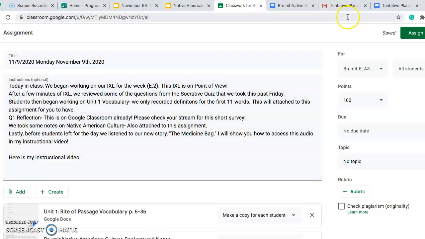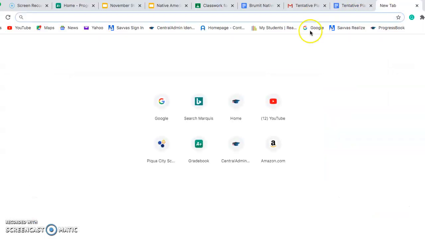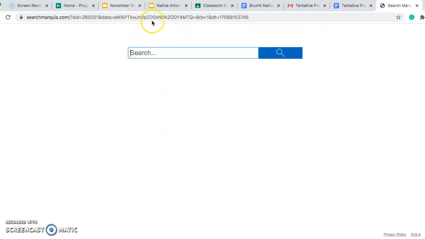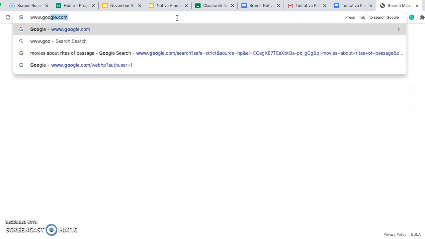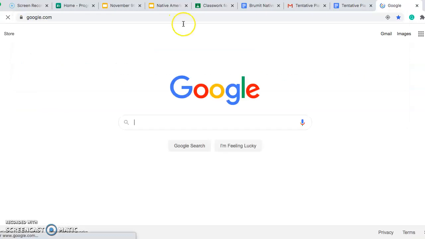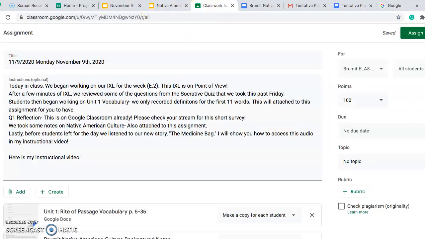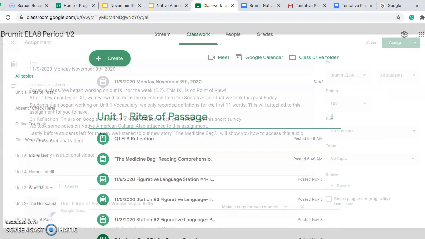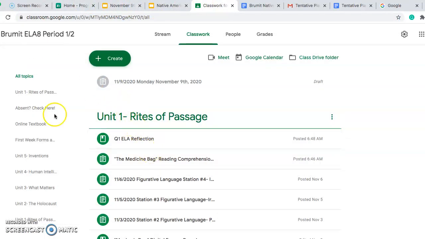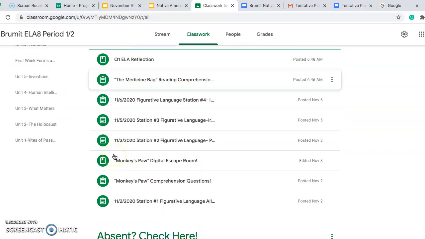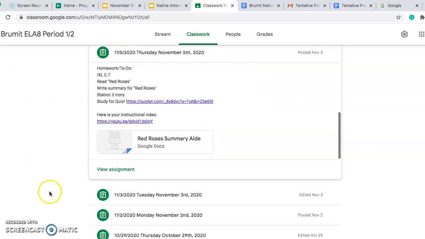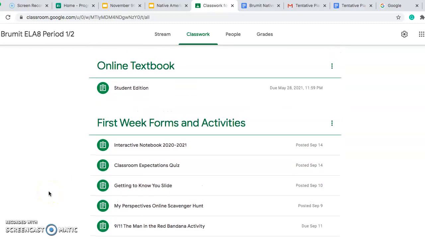And I'm going to be showing you guys how to get to this today. So let me go back here and get to where we were. Maybe if I start out at Google, it'll make it a little easier. Okay, clearly it will not. So I'm going to go through on Google Classroom, and I'm going to go down to our online textbook, and we are going to go through this together.